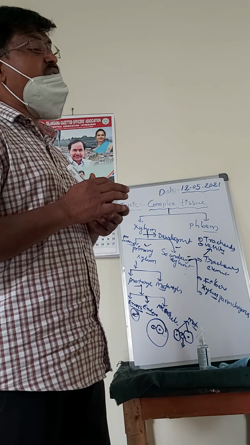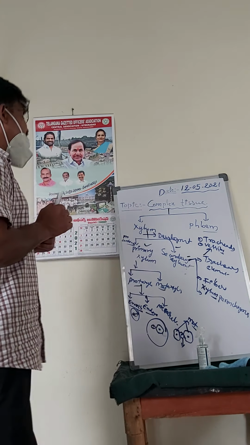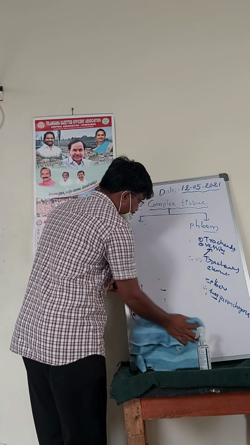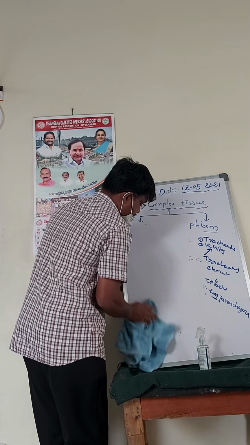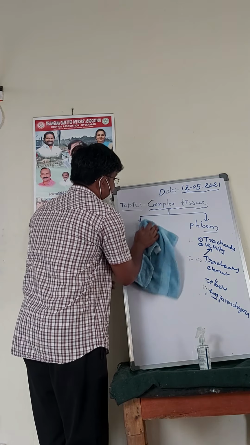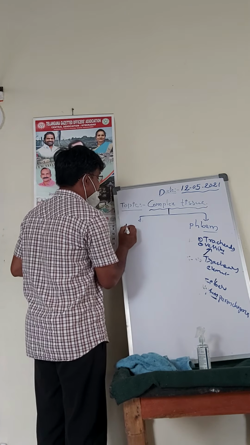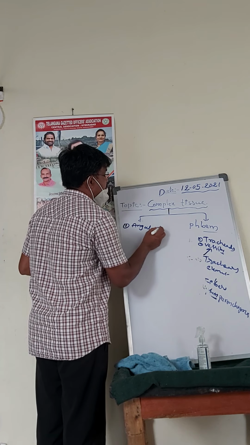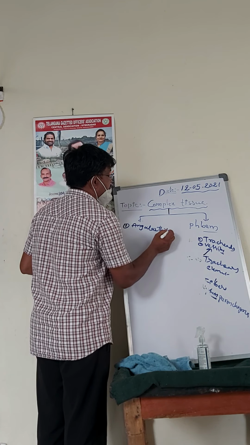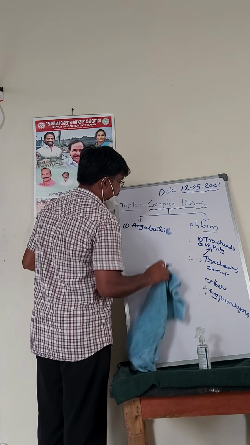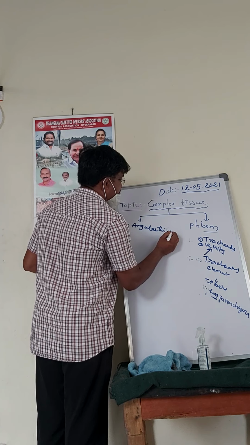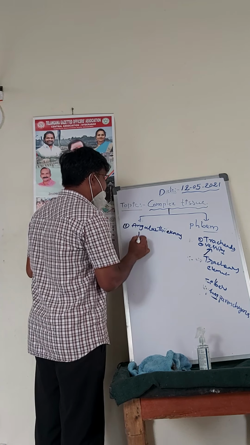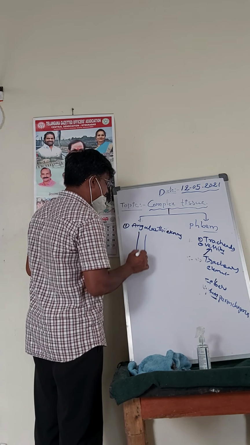What do we mean by angular thickening? For example, it is a vessel.